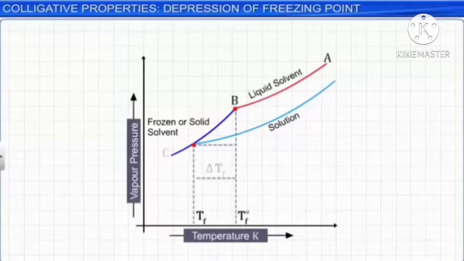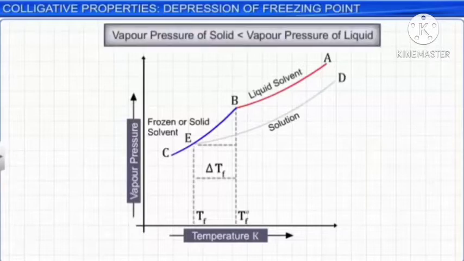In graph, A to B indicates vapor pressure of solvent when temperature decreases. When the vapor pressure reaches the point B, immediately liquid solvent converts into solid solvent. The B indicates the freezing point of solvent. It indicates Tf naught.